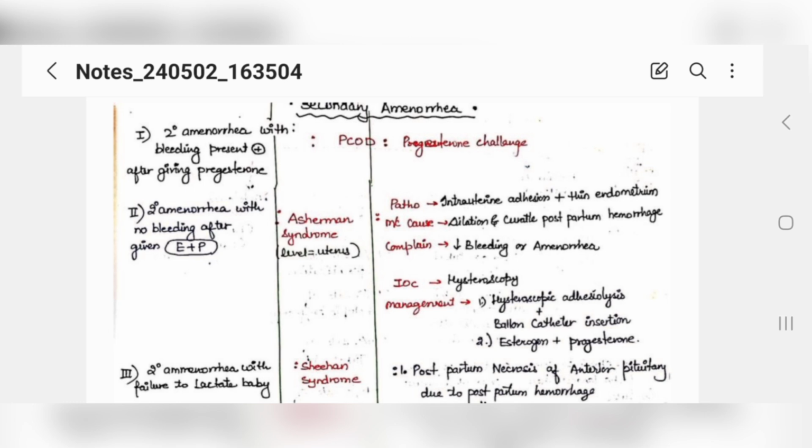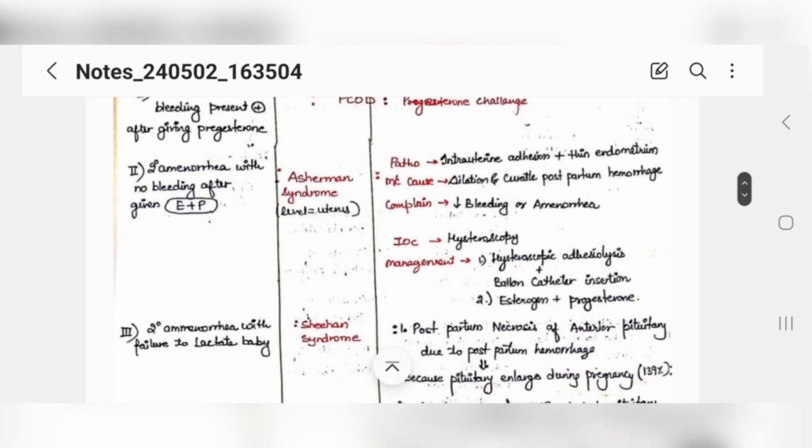Okay, if a patient comes to you with secondary amenorrhea, that is, bleeding earlier used to be present but now is not, you would be giving her progesterone, and if after giving progesterone the patient starts bleeding, then this was a case of PCOS, a hormonal dysfunction. Now the second scenario: if a patient comes with secondary amenorrhea with no bleeding even after giving estrogen progesterone, which is your OCPs, then you would be thinking of maybe Asherman syndrome.